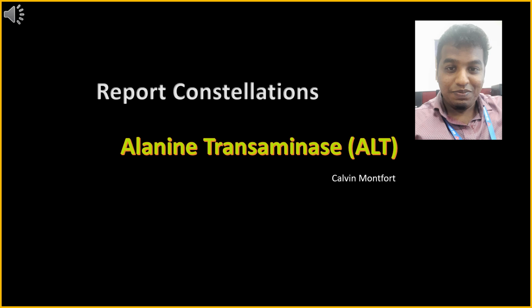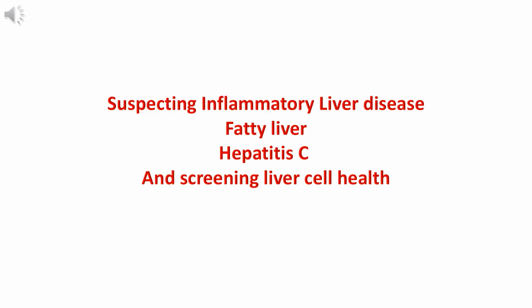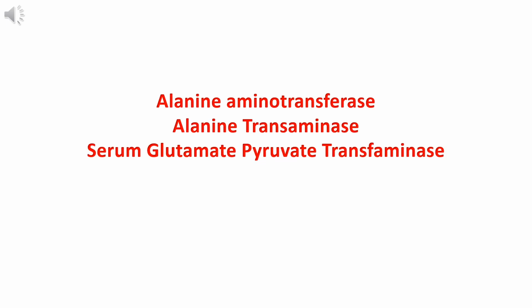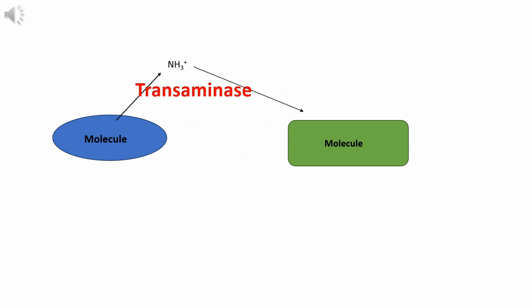Alright, now ALT, alanine aminotransferase or alanine transaminase. It is a commonly raised investigation in patients to check for liver disease. It is also known as alanine transaminase or serum glutamate pyruvate transferase. The word transaminase means an enzyme that transfers amino group from one molecule to another.